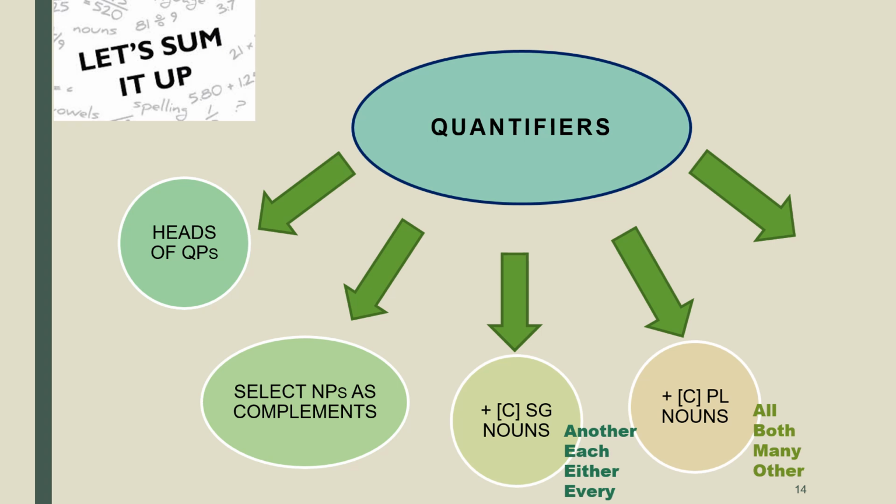And some other quantifiers combine with uncountable nouns. In this case, we have the quantifier much. Remember that numbers, both cardinal and ordinal, are also quantifiers, and that they also combine with different types of nouns. Bear all this information in mind in order to provide a complete description of quantifiers.